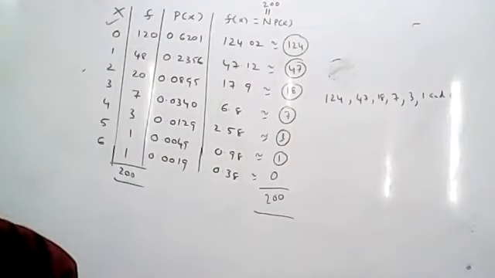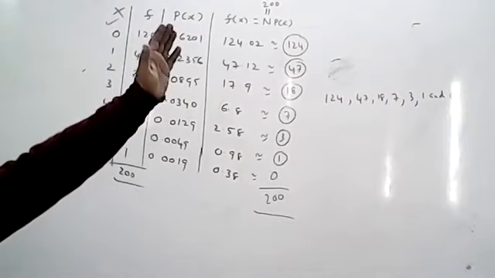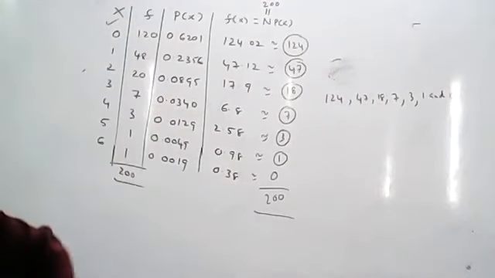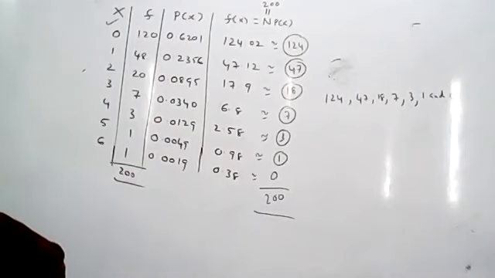So I hope you understood this practical. Direct method means you have used the direct mass function formula to calculate all the probabilities. So in the next class we will discuss geometric distribution by using the recurrence relation. I have already told the difference between the direct method and the recurrence relation. Direct method means you will apply the formula for all the values. Recurrence relation means only for P of 0 you will use the PMF, and the remaining probabilities you will calculate by using the recurrence relation. So in the next class, I will explain geometric distribution by using the recurrence relation method. Just search for the recurrence relation method of geometric distribution.